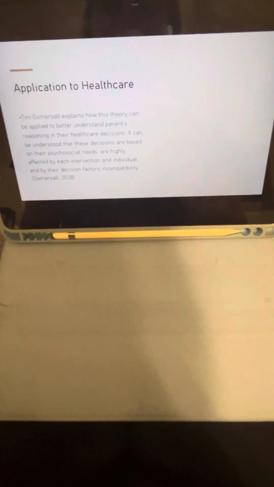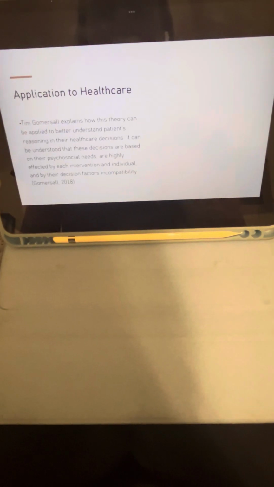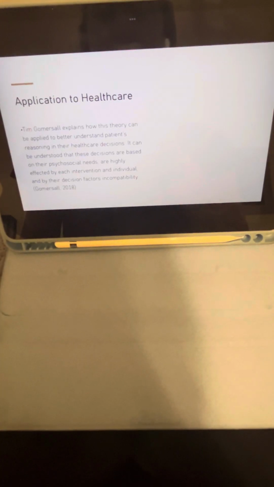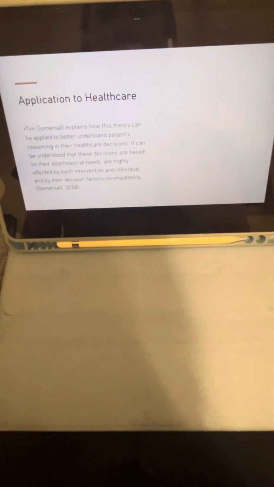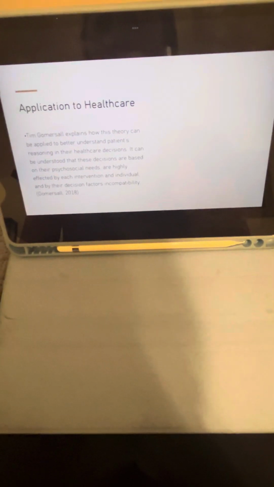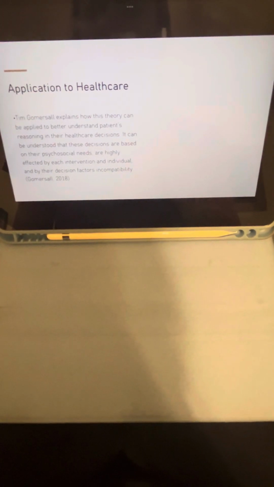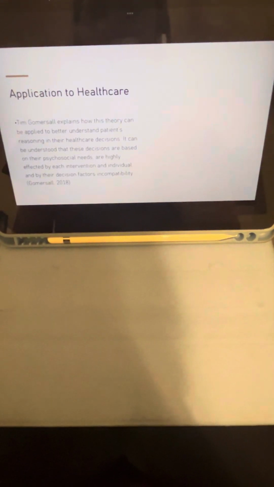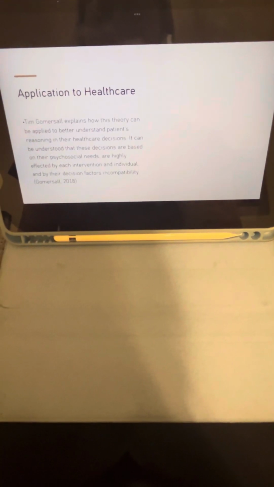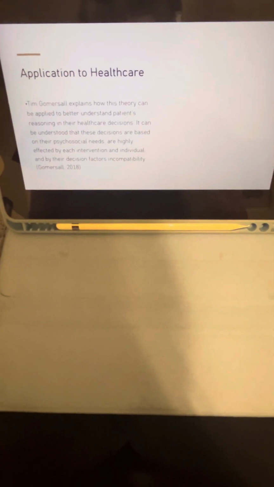An application that can be made to healthcare is pointed out by Tim Gomersall. He explains how this theory can be applied to better understand patients' reasoning in their healthcare decisions. It can be understood that these decisions are based on their psychosocial needs, they're highly affected by each intervention provided, and their decision factors' compatibility together. Patients recognize their need to make decisions holistically and evaluate how it would affect their life from every angle, and see how their comorbidities work together. This is the complex adaptive system change theory working in their decision-making process in their head, or if they talk it out loud. It is a theory that is working in place at that moment.